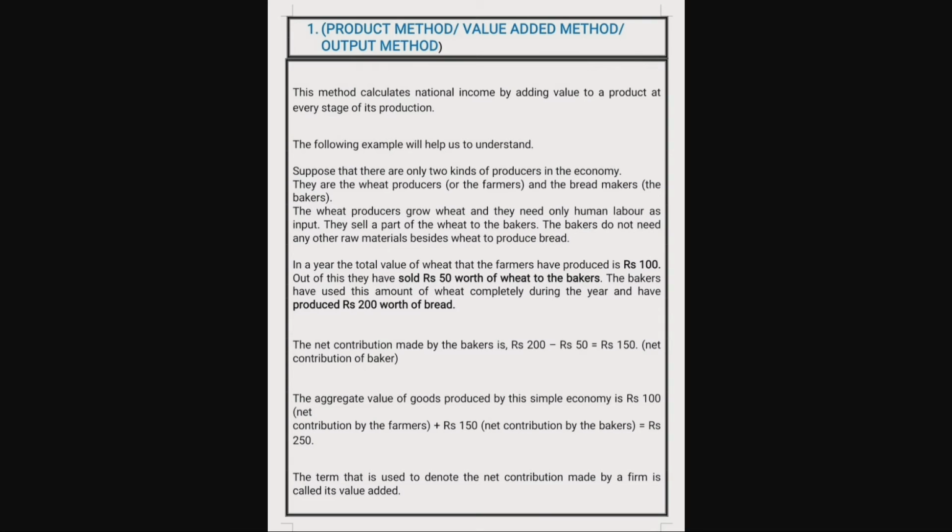So the aggregate value of goods produced by this economy is rupees 100, that is the net contribution made by the farmer, plus rupees 150, the net contribution by the baker. So total rupees 250 will come. That is, we are adding the value to a product at every stage of its production. So this is the way, as per the product method, national income is calculated.